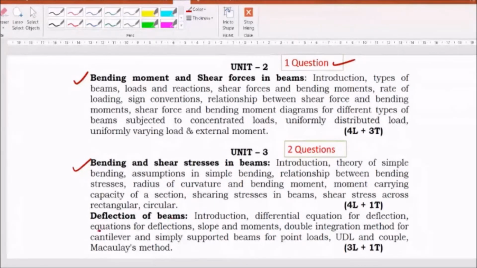There is one more part of this unit which is called deflection of beams. How beams undergo deflection, how to evaluate the deflections at different points, how to find out the slopes at different points, and all that is discussed in this chapter. You will find 2 questions in the examination. Again, there will be a choice between them. You have to answer any one question in this.